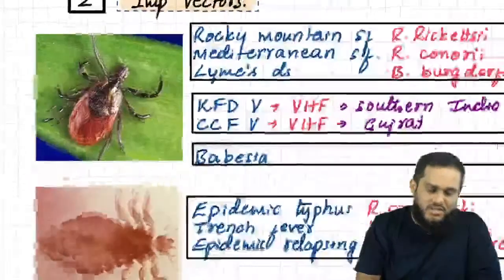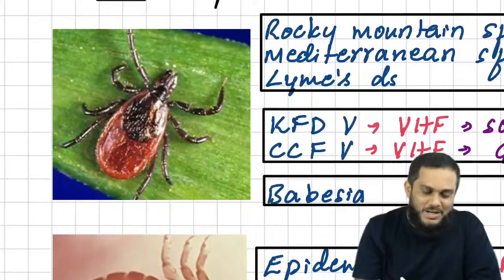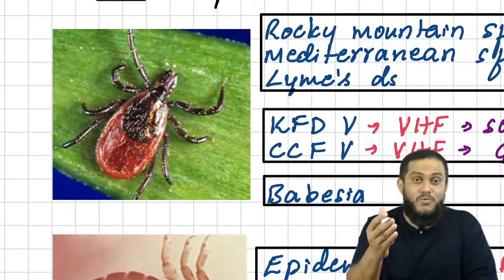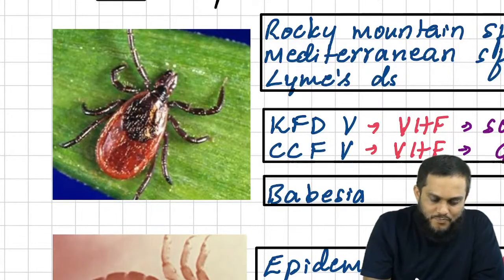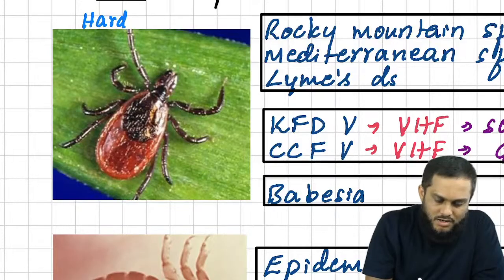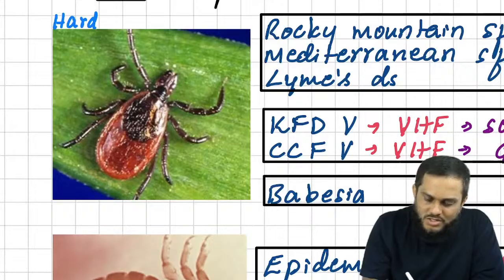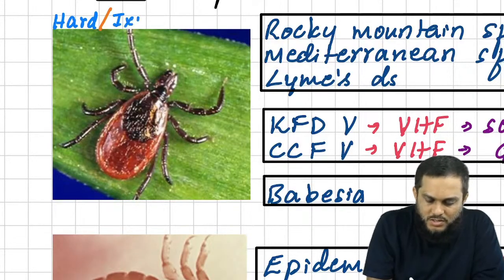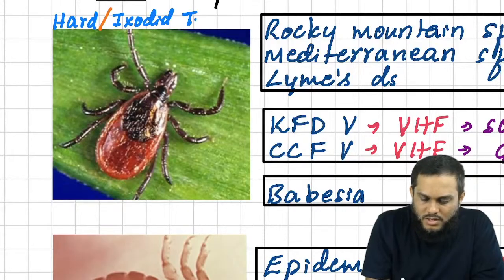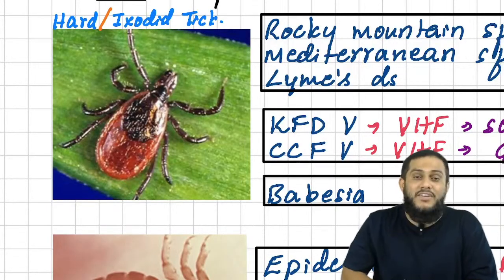If you see the first vector, I hope it is very, very easy and everybody can identify. This is hard tick. Everybody knows one more thing: hard tick is also known as ixodid tick. Very, very important.